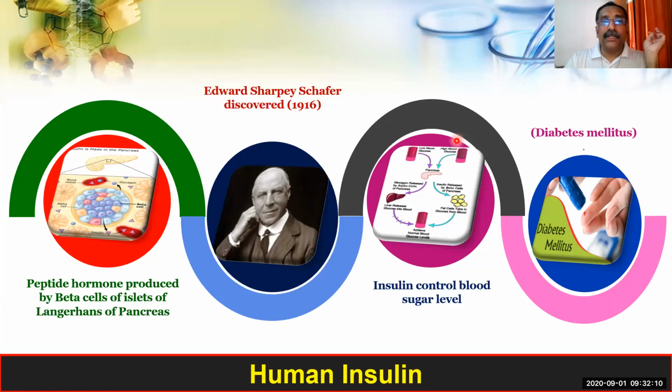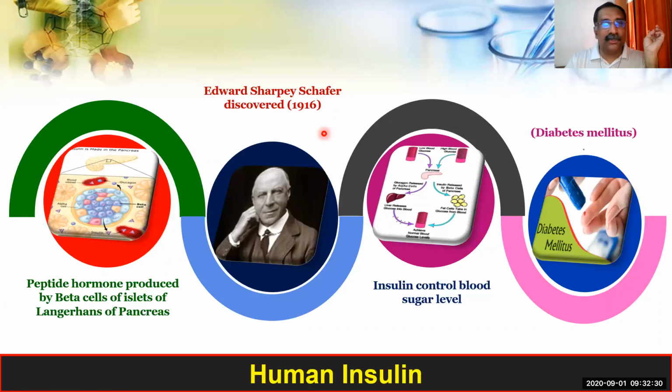Now, who discovered this hormone? That is the second point to be remembered under it. Who discovered this hormone? In the year 1916, Edward Sharpe Schaefer discovered this hormone.